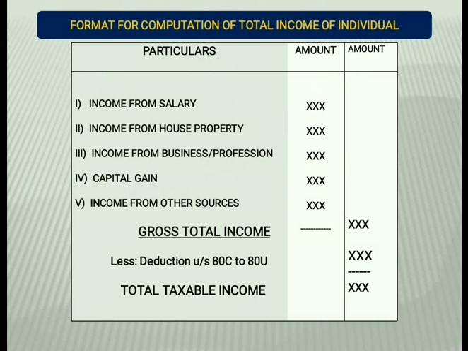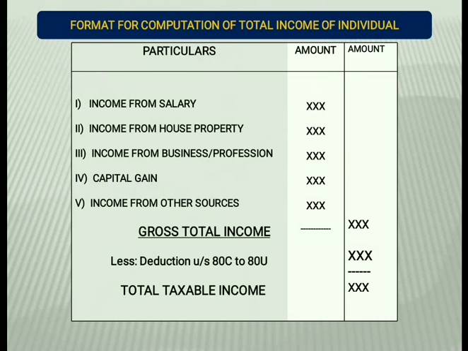Before calculating an individual's total income, we should calculate all five heads of income. The total of all five heads is considered as gross total income.